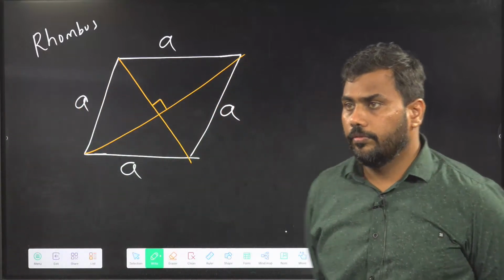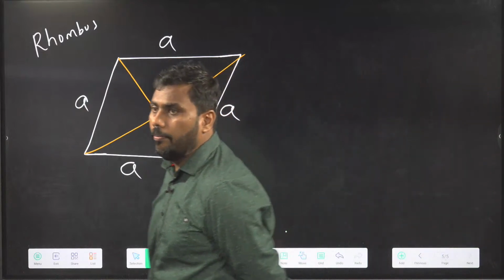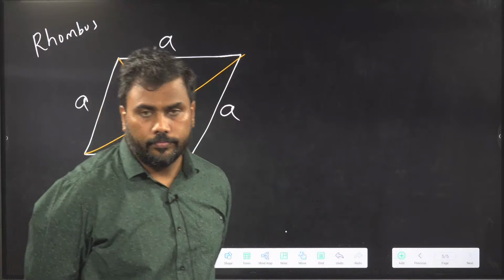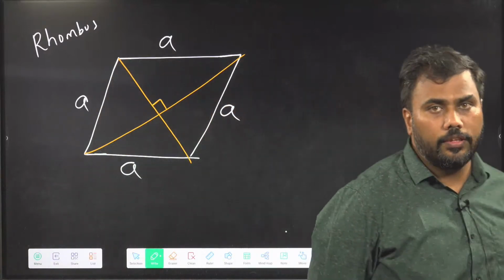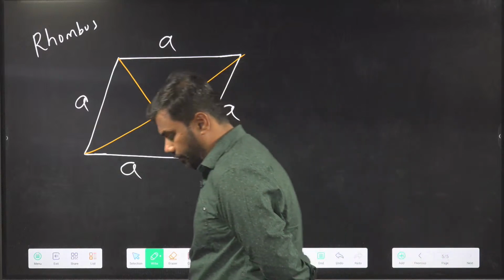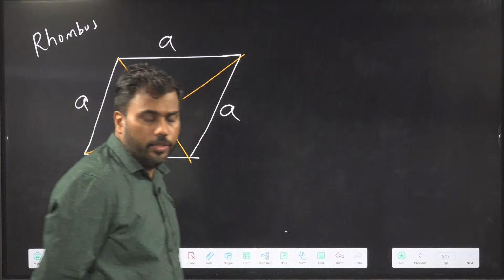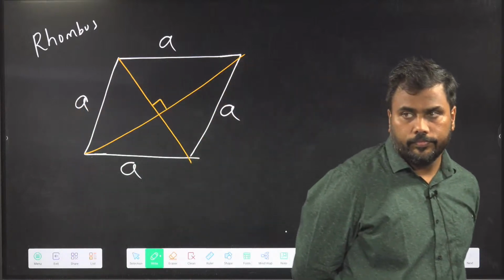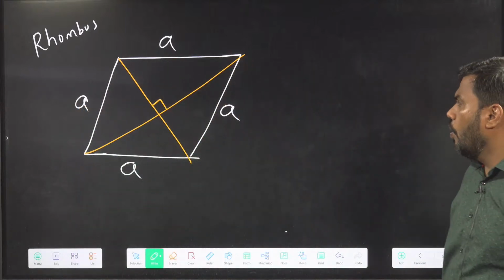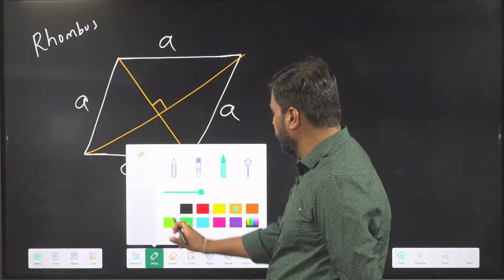Please write this down. And all the sides are of equal length.